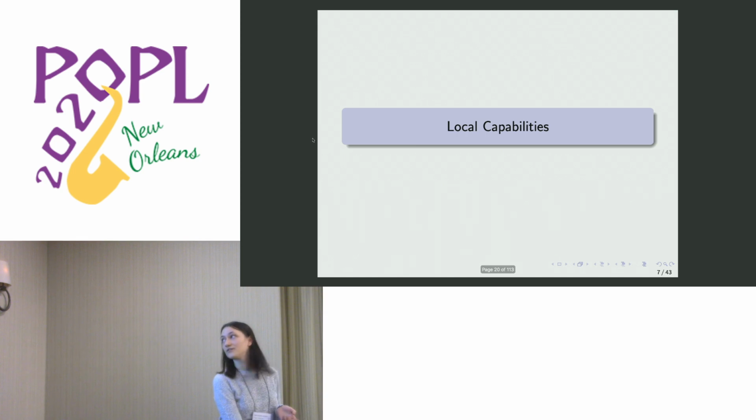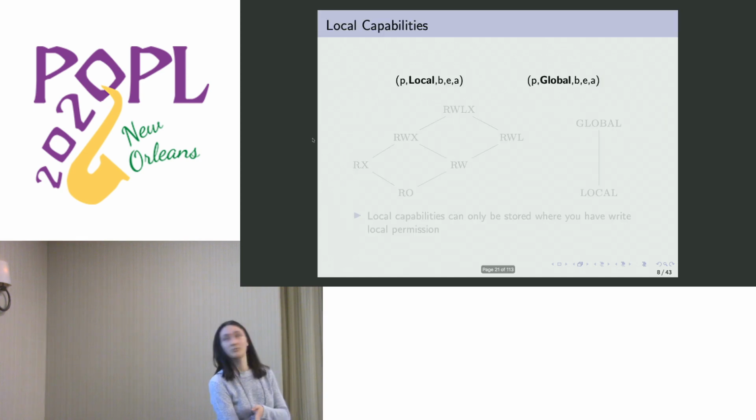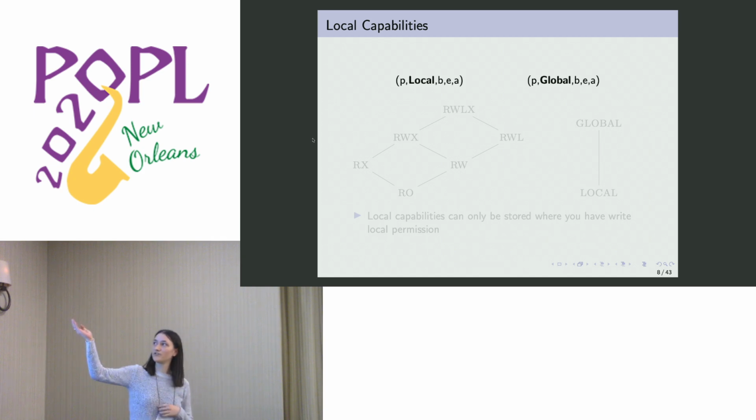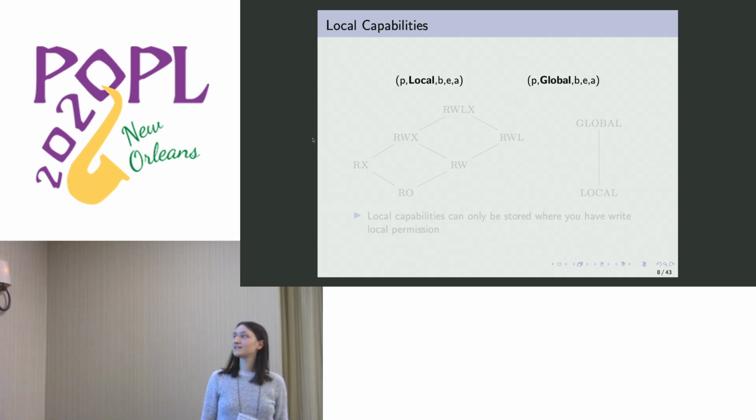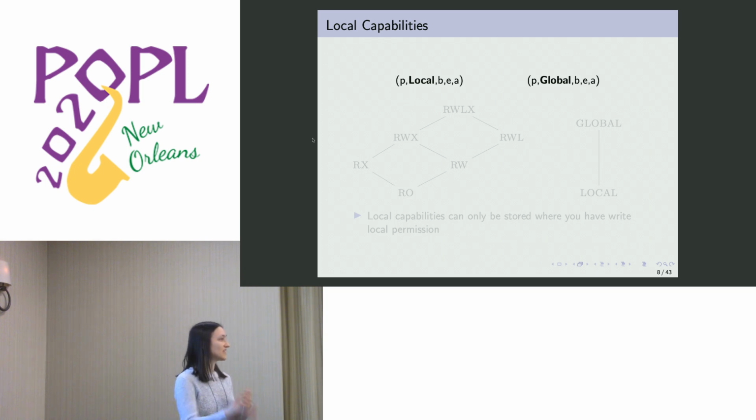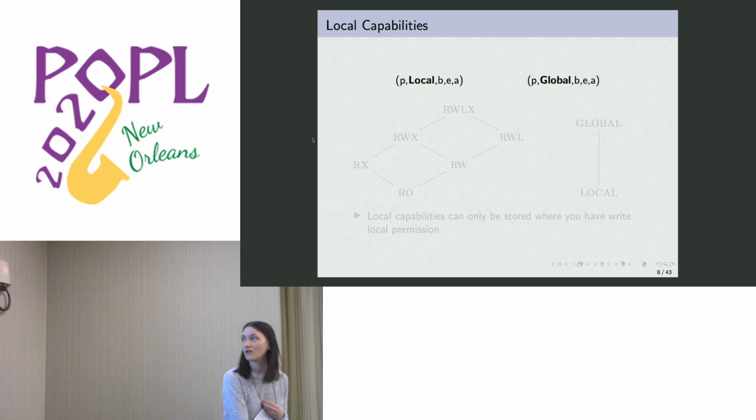So the solution here is to use an additional tag, namely local capabilities. So here are our previous capabilities. We now have two distinctions. A capability can be local or global. And what it really means is that a local capability is the one that is representing temporary permission to do something. Temporary capability over something.